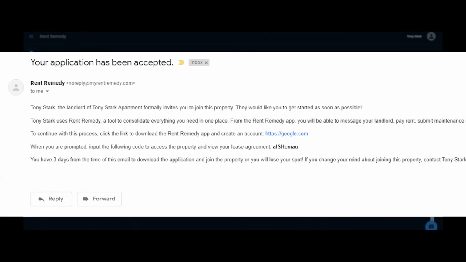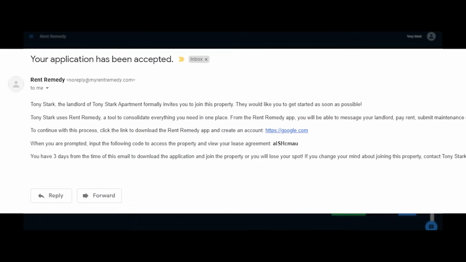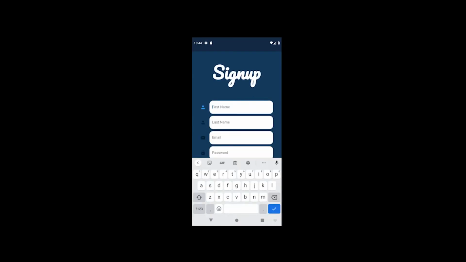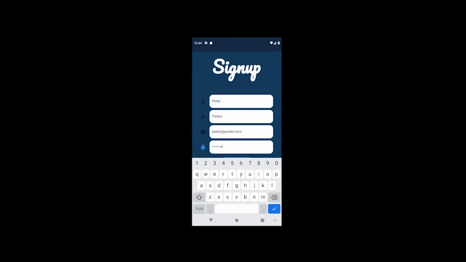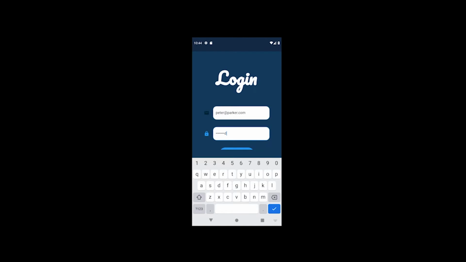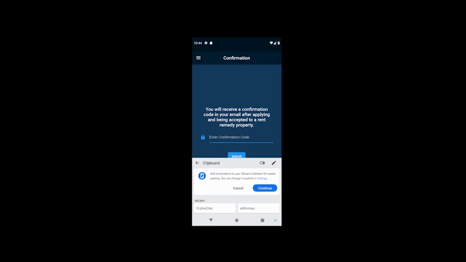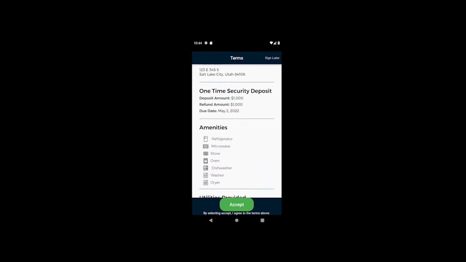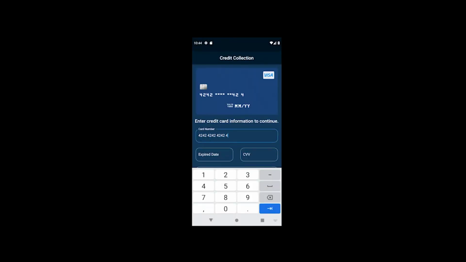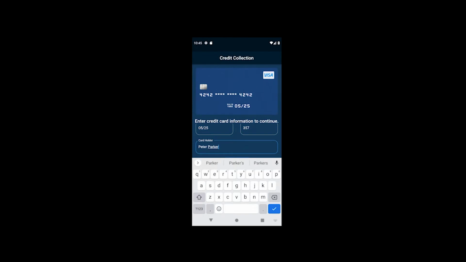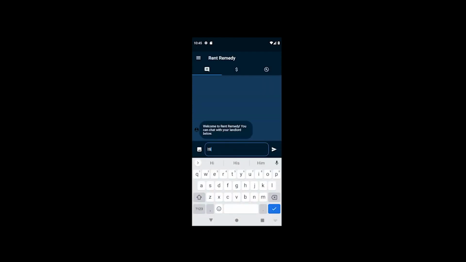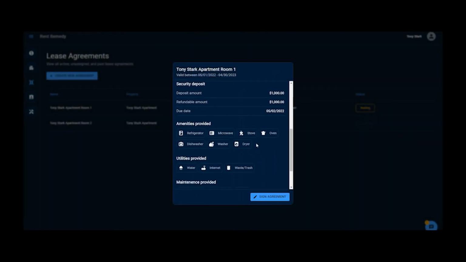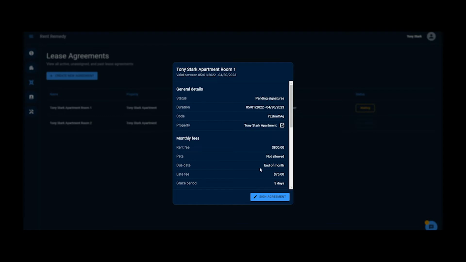Peter receives an email saying that he's been accepted to join Tony's property. As the email says, he downloads the Rent Remedy app and inputs the short code found in his email to find the property. He reviews his lease agreement, enters in payment information, and can now chat with his landlord. Tony chats with his tenant, and when he is sure he wants Peter as a tenant, he signs the lease agreement.